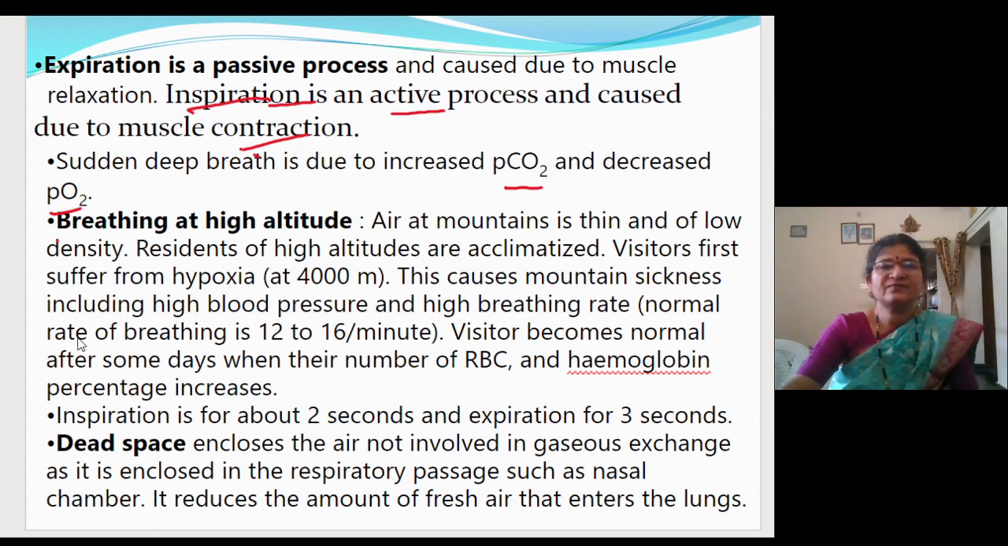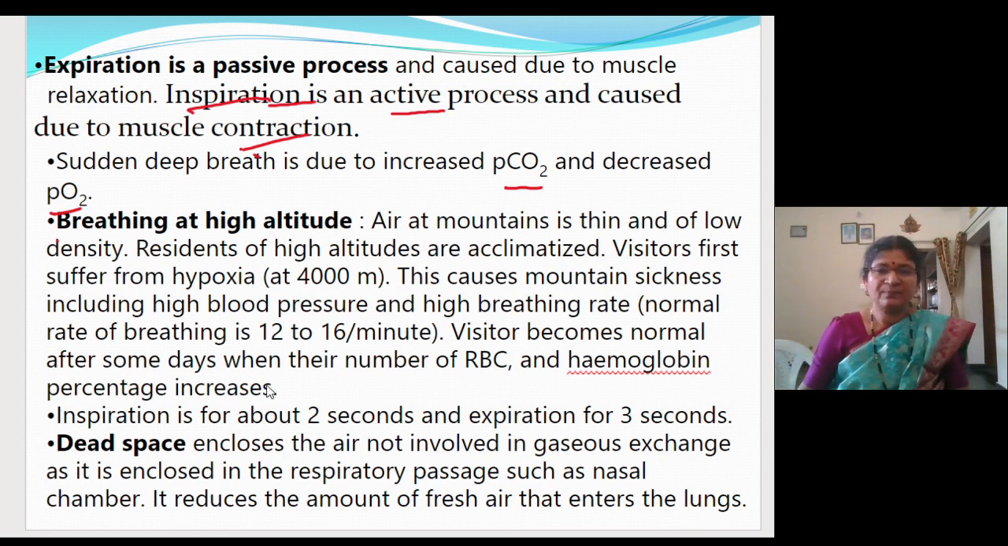Visitors first suffer from hypoxia at 4,000 meters height. This causes mountain sickness, including high blood pressure and high breathing rate. What is the normal breathing rate? It is 12 to 16 times per minute. Visitors become normal after some days when their number of RBCs and hemoglobin percentage increases. So this you have to know.